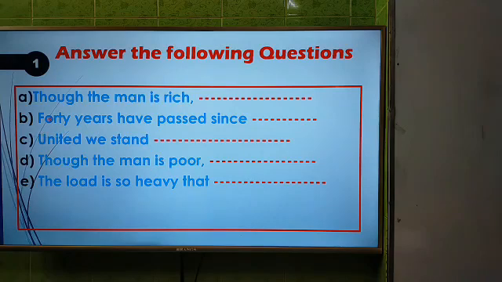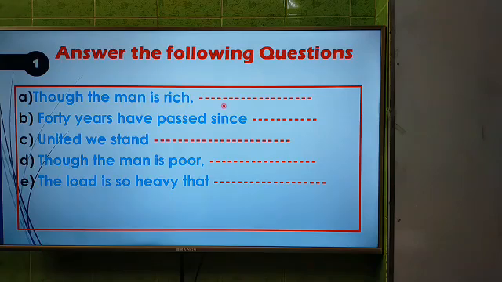Here, dear students, the first one, though the man is rich. Here we see that this sentence starts with though. This is a subordinate clause, and we know that if we have a subordinate clause, we have to use a principal clause to complete this sentence. We have to make a clause using a subject and a verb.